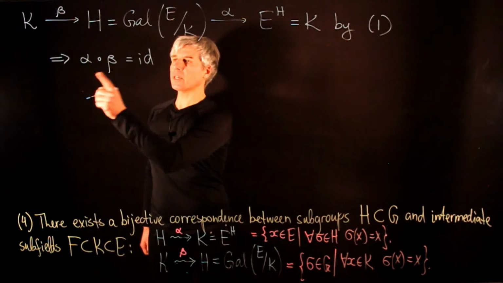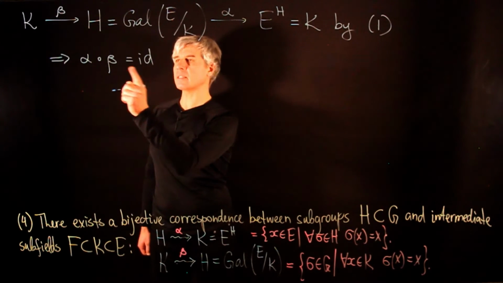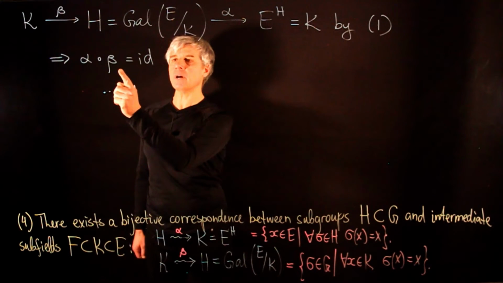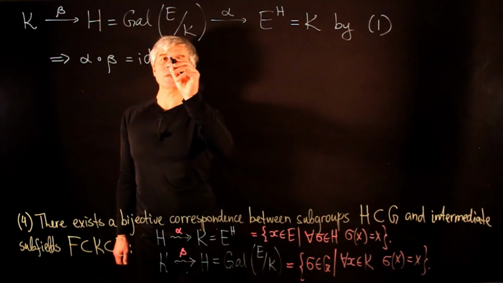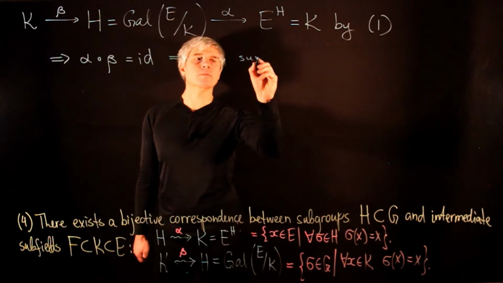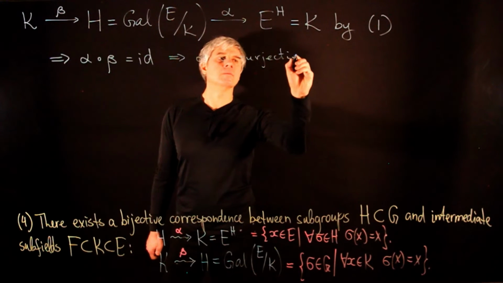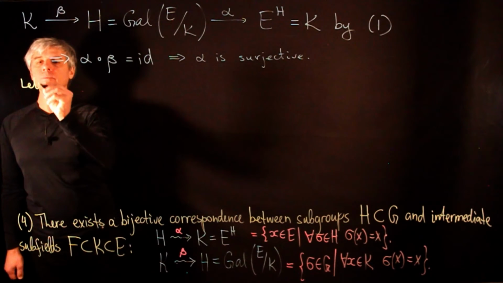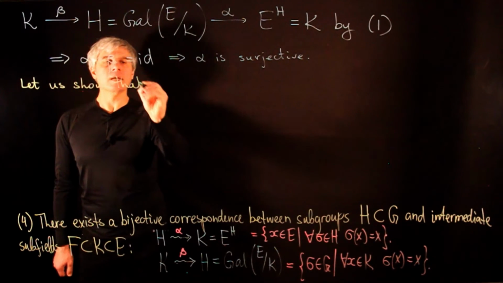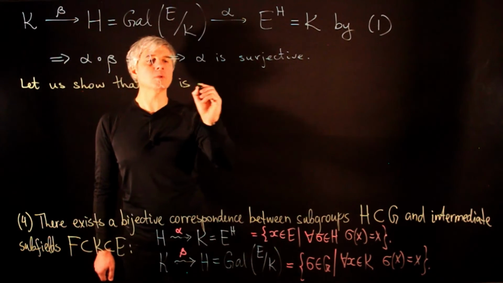If we know that the composition of two maps is identity, then this tells us that the left factor is surjective and the right factor is injective. So here we want to record that alpha is surjective. Let us show that alpha is also injective.